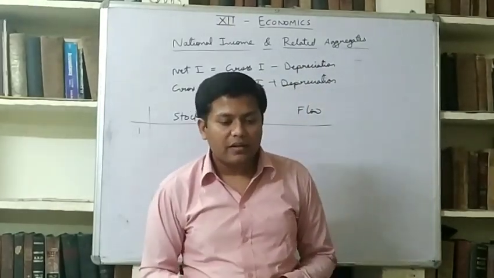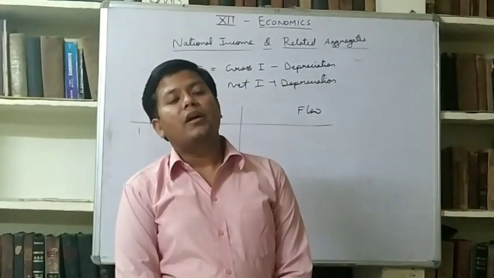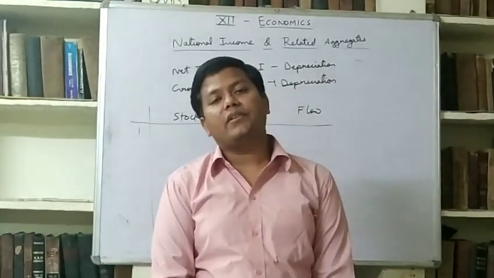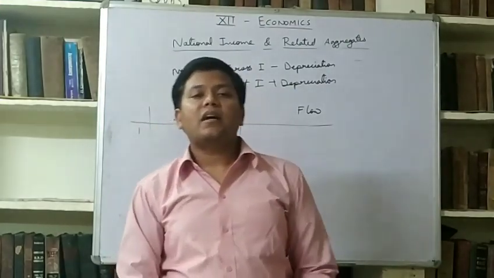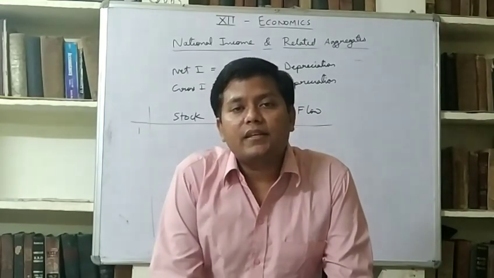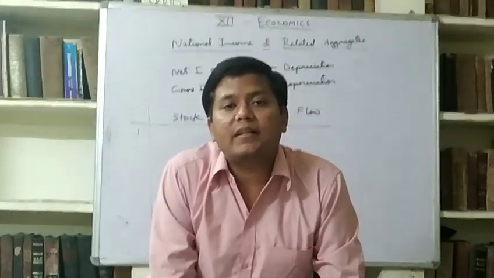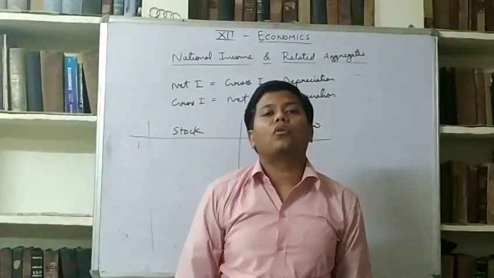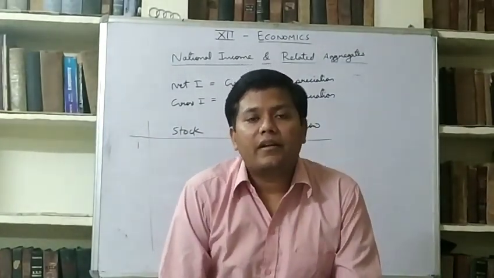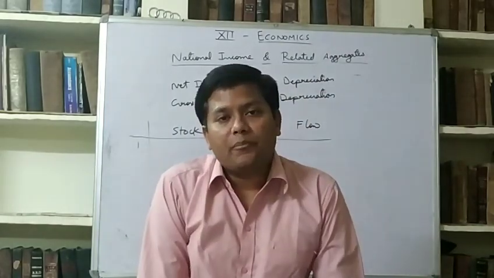Examples of flow are national income, investment, depreciation, production, expenditure, income. These are all flow, because these things are calculated for a particular period of time, that is for a month or for a year or per day, per week. Understand? These are calculated for a period of time.